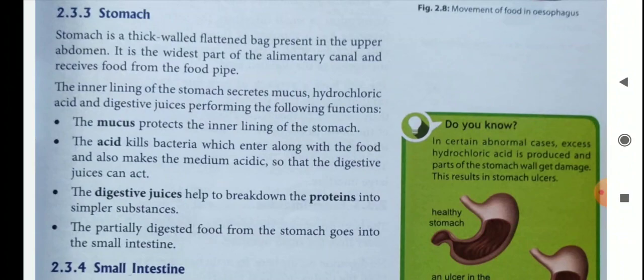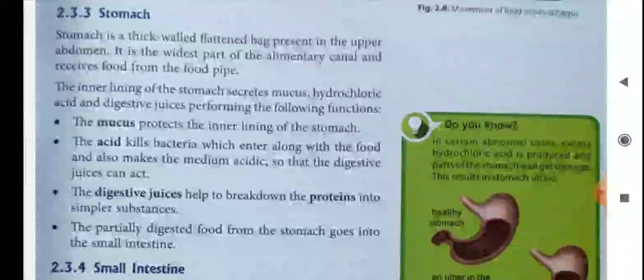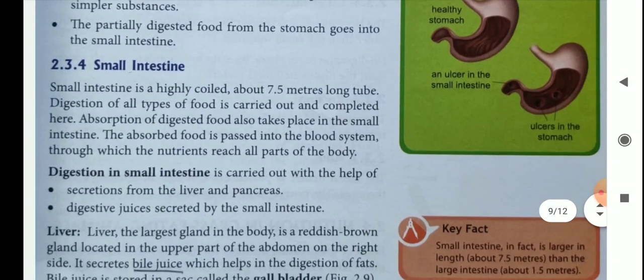The partially digested food from the stomach goes into the small intestine. Children, here you remember in the stomach the food cannot be digested completely, only partially. Then the rest comes to the small intestine.